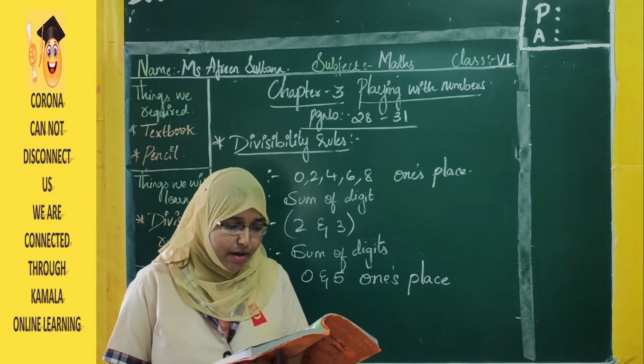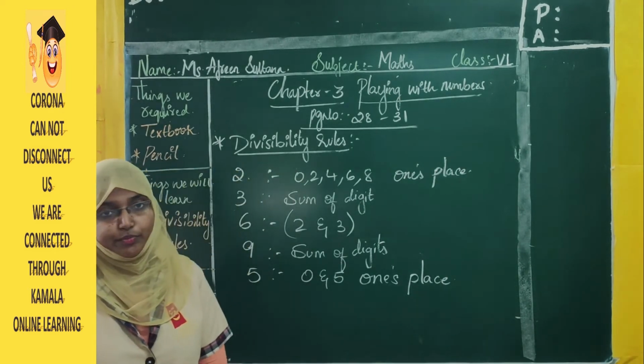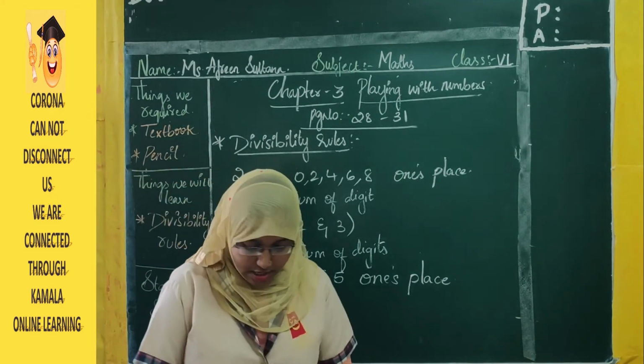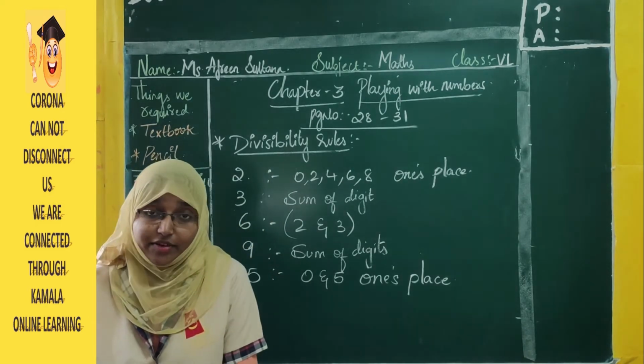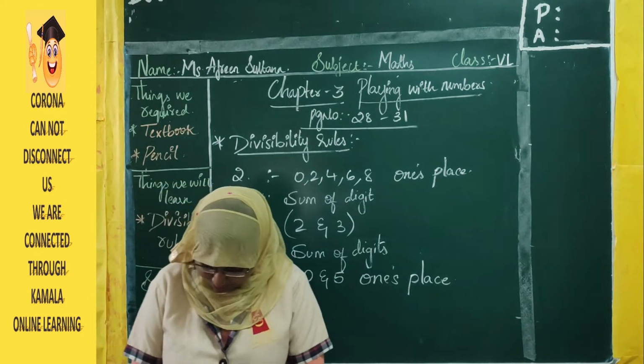Next, divisibility by 10. So what is the divisibility rule for 10? If the given number has 0 at the ones place, then it is divisible by 10. Okay. Next.